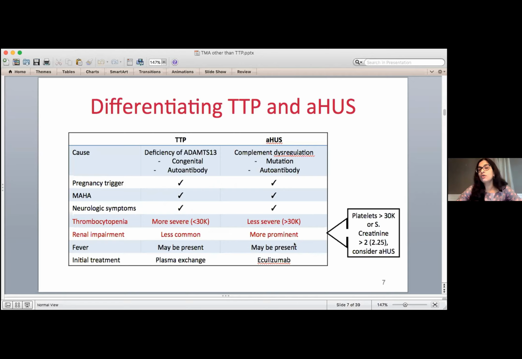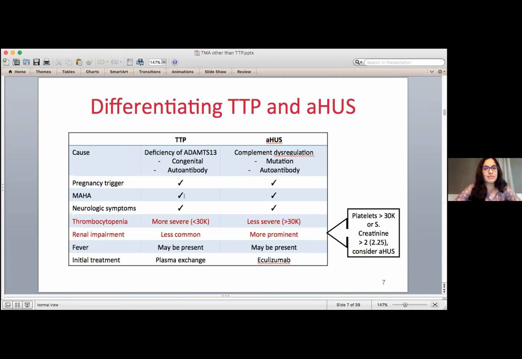Now, they look very similar when the patients present because they have low platelets and problems in some organ or the other. But the underlying cause is different. TTP is due to ADAMTS13 deficiency. Atypical HUS is a problem in a part of the immune system called complement. It can either be immune mediated due to an antibody or have an underlying mutation. Both can occur with pregnancy.